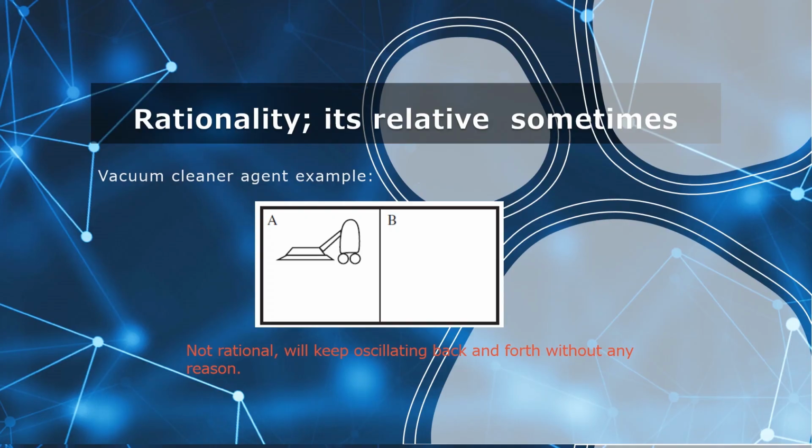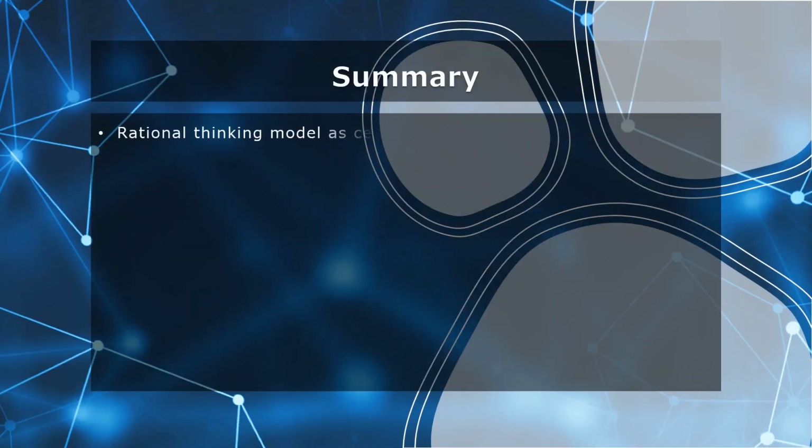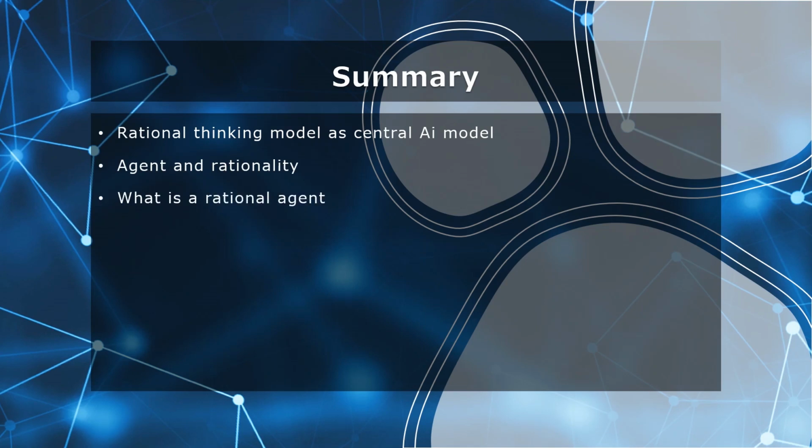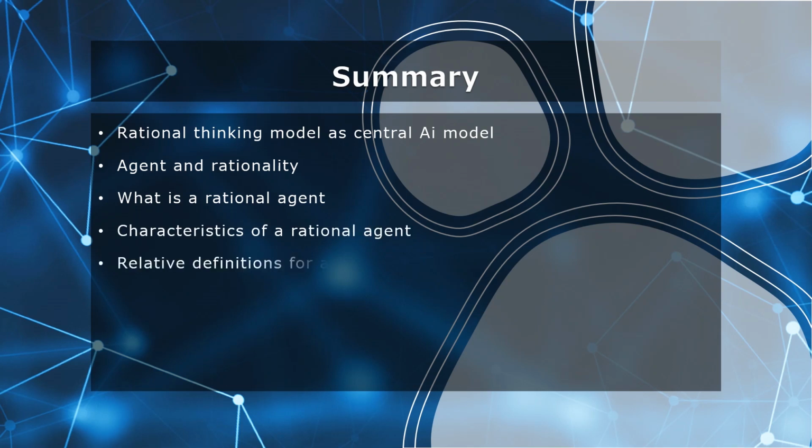So, summarizing what we learned today, from the top we defined the rational thinking model as a central model for artificial intelligence. Then we took a look at steps that led us to the creation of an intelligent agent. We learned what an agent is and what rationality is and the characteristics of a rational agent. And we defined what a rational agent is and explained how an agent can be called rational or not depending on the scenarios it is in. In the next video, we will take a look at exactly that, the scenarios, or as we like to call it, the environment in which an agent can act as a solution to the problems that exist in the environment.